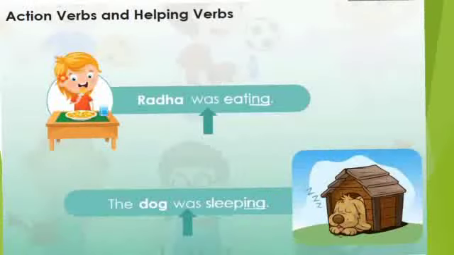Next is Radha was eating. The dog was sleeping. In these sentences, Radha is a singular noun. Eating is the main verb. Dog is the singular noun and sleeping is the main verb. These sentences too speak about actions. They happened in the past. We get to know that the action happened in the past because the sentence has the helping verb was plus the ing form of the verb.